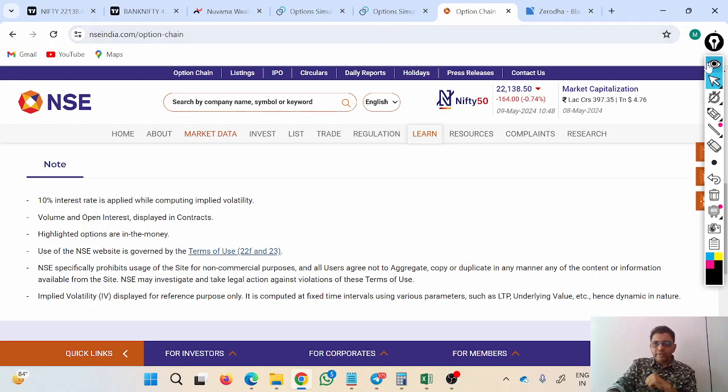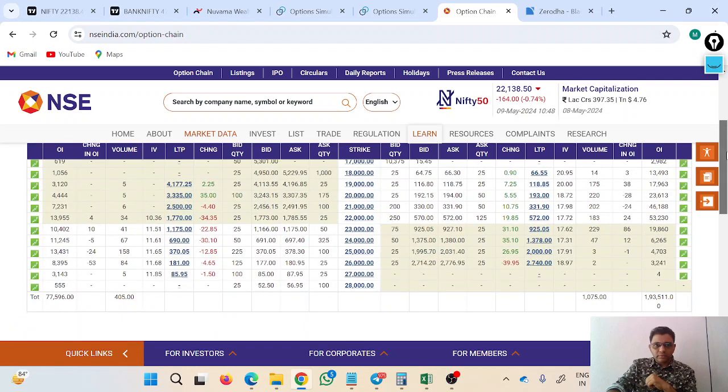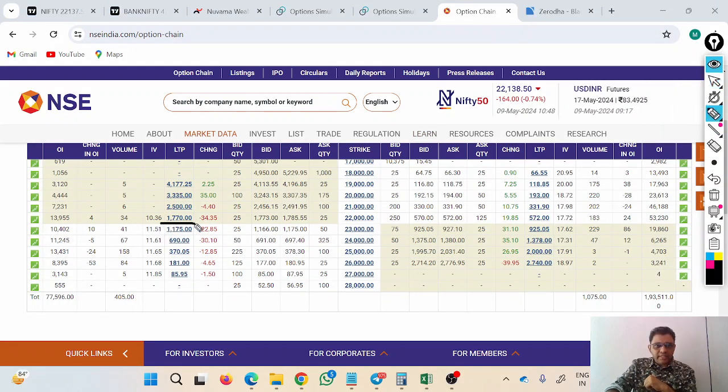Now look over here. What is the LTP? LTP is 1770, which is different from the mathematical answer. Why? Because emotions are playing. The seller is not ready to sell exactly at the ready reckoner rate. He is demanding something more. How much more he is demanding is written in this IV part. How much is written? This is 10.36.